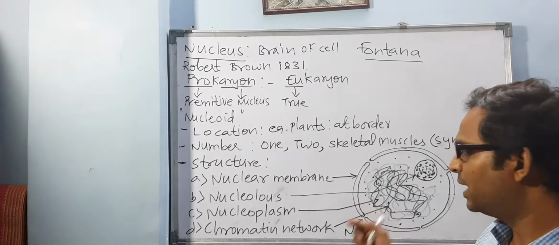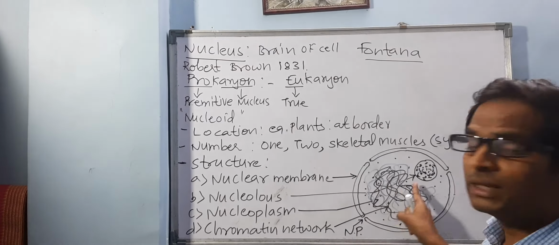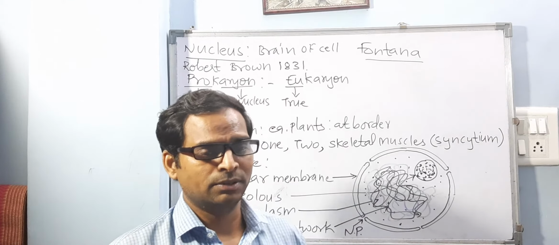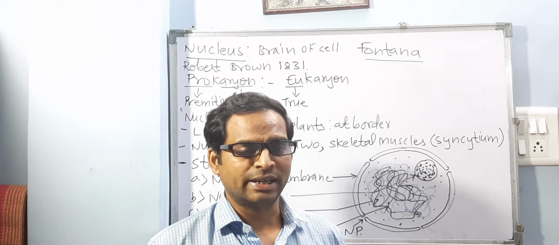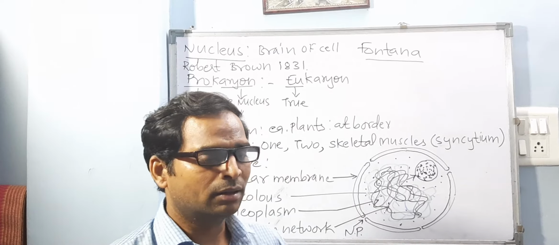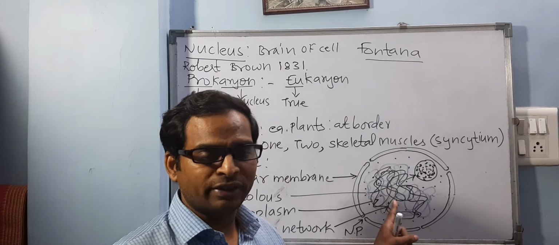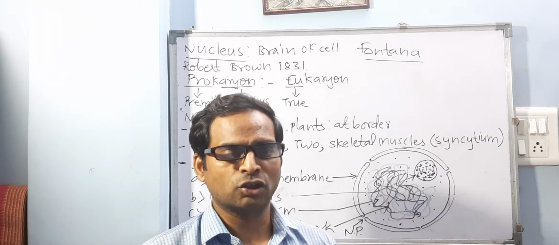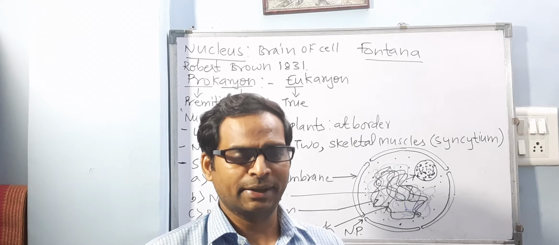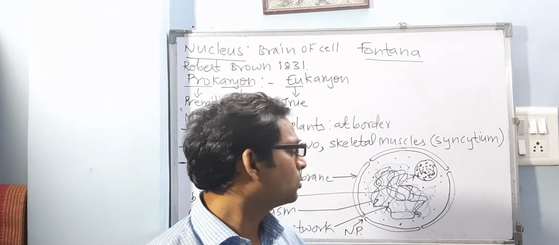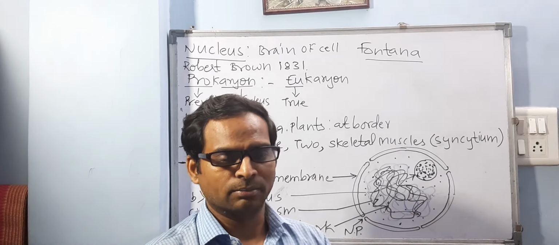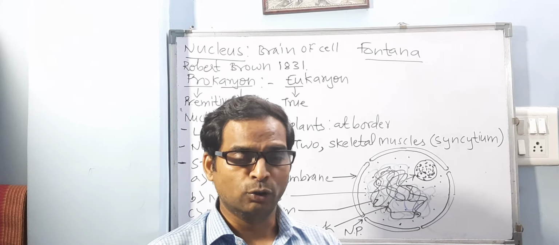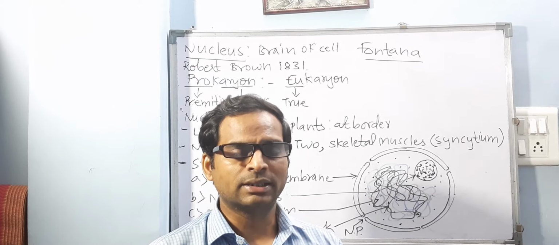Right? What is there inside the nucleoplasm? Chromatin network is there, nucleolus is there. Along with that, it also has some enzymes, chemical substances, catalysts, which help in replication of this DNA. Replication is to produce multiple copies. So it helps in production of more copies of DNA, so it has those enzymes inside this nucleoplasm. समझ में आया nucleoplasm क्या होता है? Other name for nucleoplasm is nuclear sap.